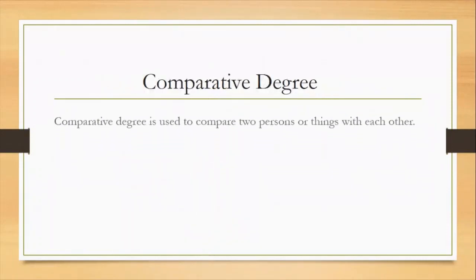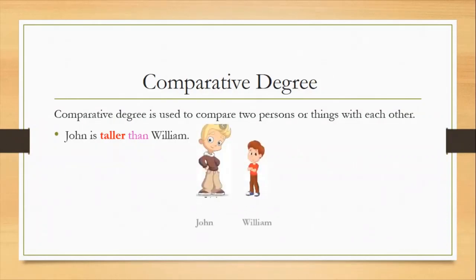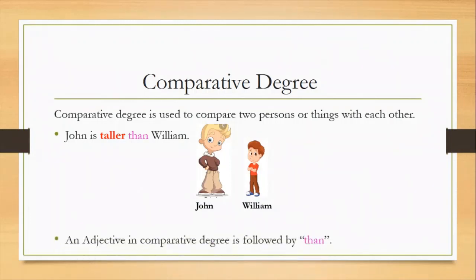Comparative degree. Comparative degree is used to compare two persons or things with each other. For example, John is taller than William. Here it means that we are comparing two boys, that John's height is taller than William. Remember one thing, an adjective in comparative degree is followed by than. After the comparative degree we write than, as you can notice in the sentence.